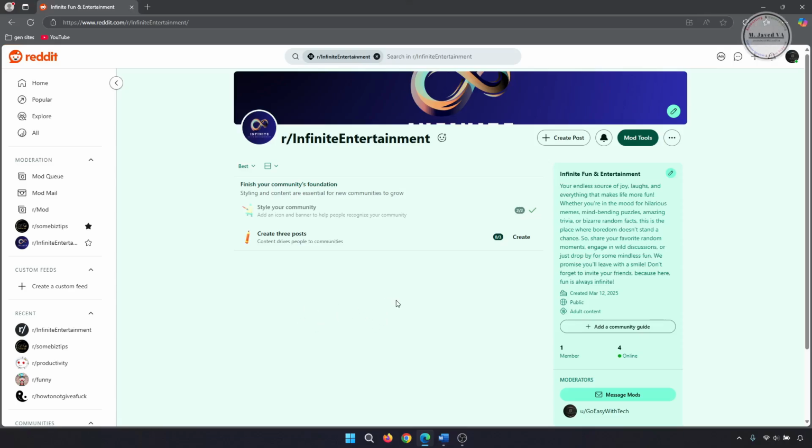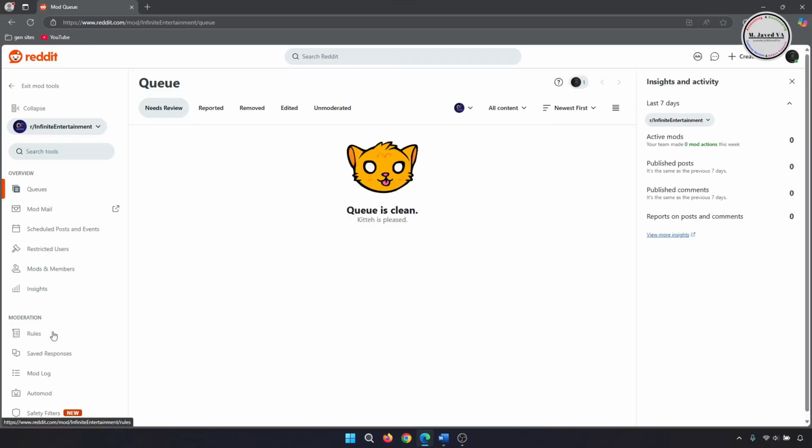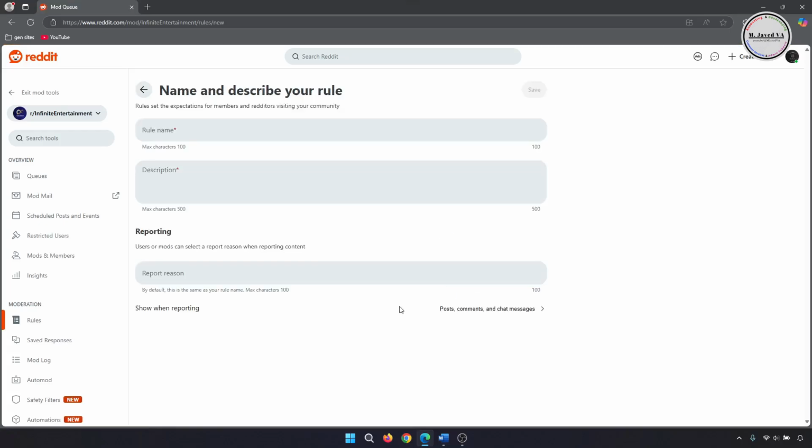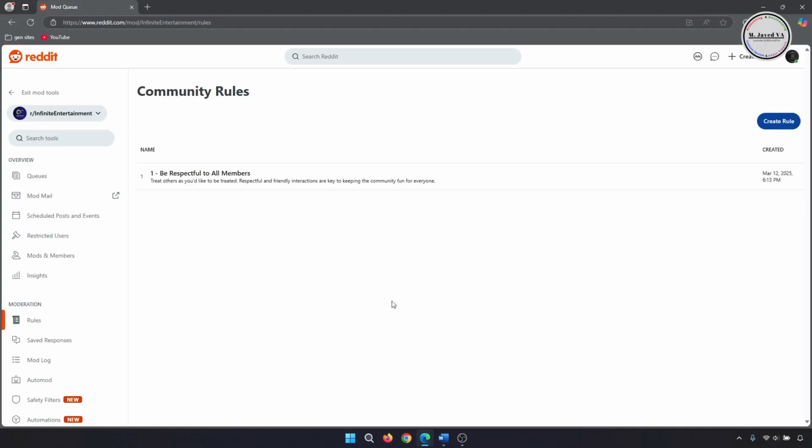Now add some rules to your subreddit so that the community members know what is allowed and what is not. To add rules, go to the Rules tab under Mod Tools and click here to create your first rule. Here, write the name of the rule and explain it here. Then click on Save to create it. Now your first rule has just been created and you can create more if you want.